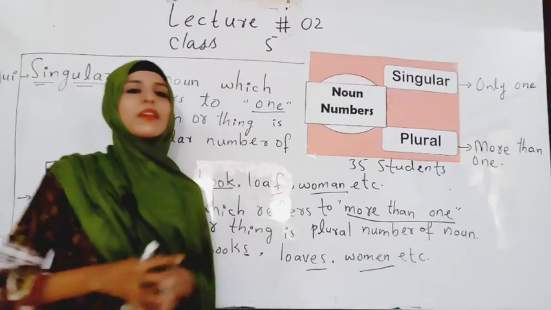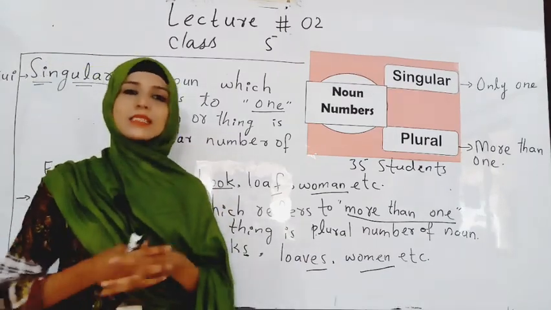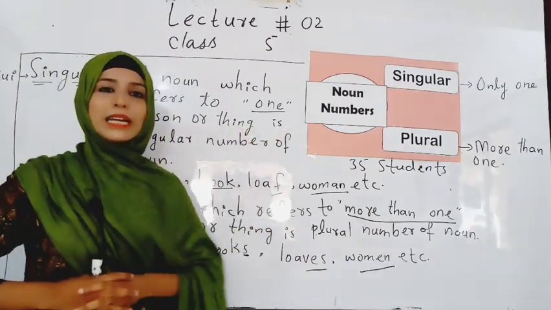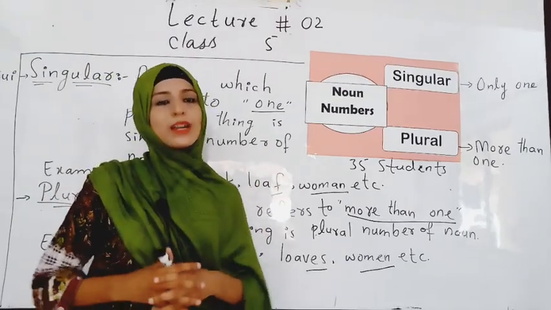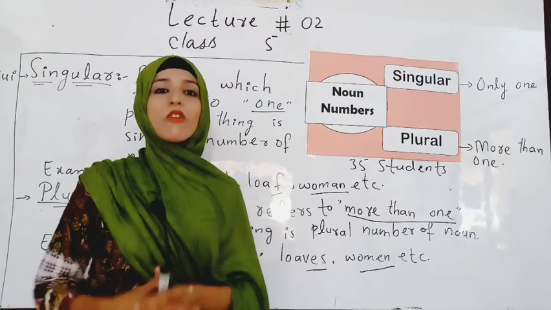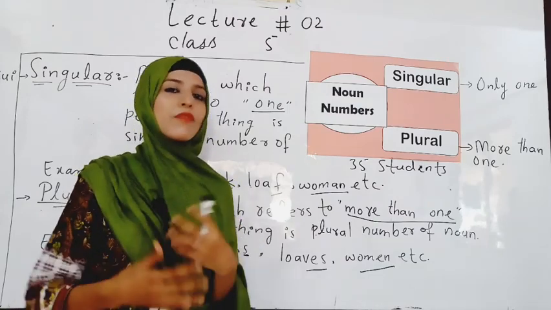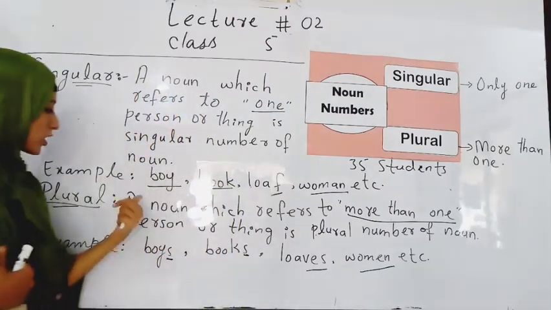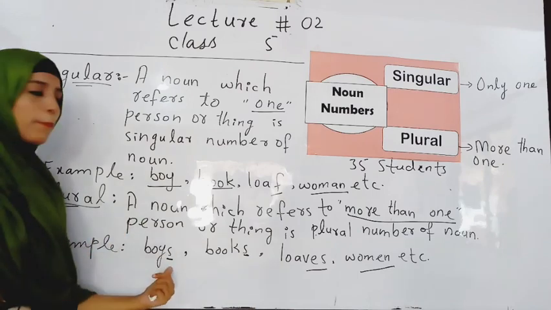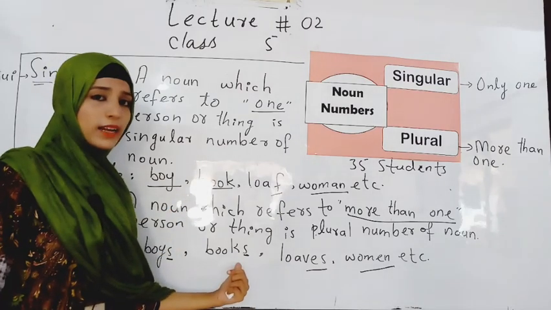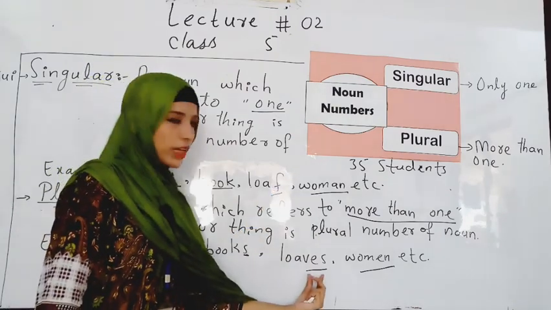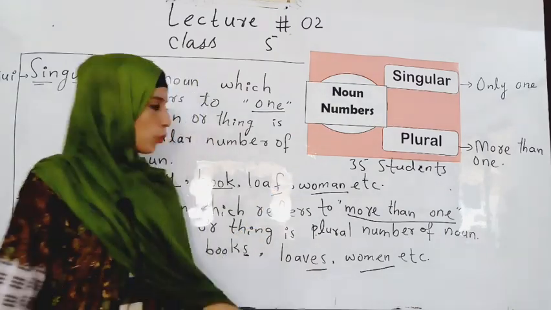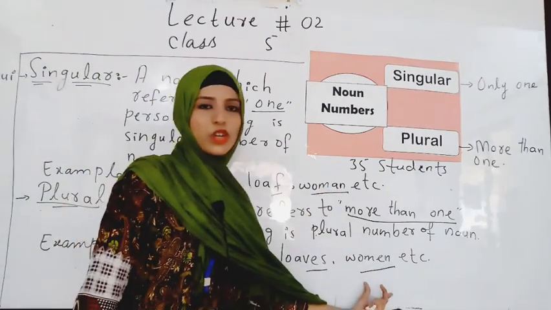In the last video we just discussed nouns. In the second video we discussed noun numbers, and now I am going to make you understand the rules of making plurals. How can we form plurals? Like here I just added s, so it became plural. Here also I just added s, it became plural. But in the f case we added v, e, s, so it became plural. And this one is a spelling change.